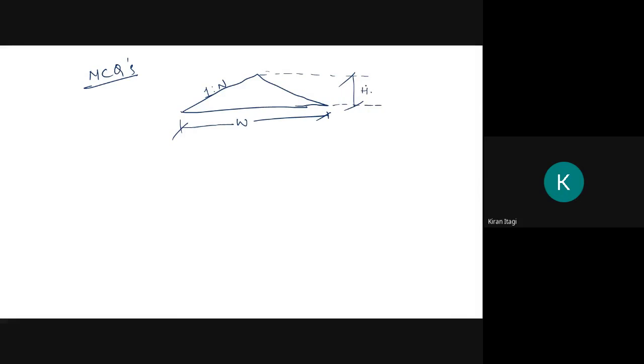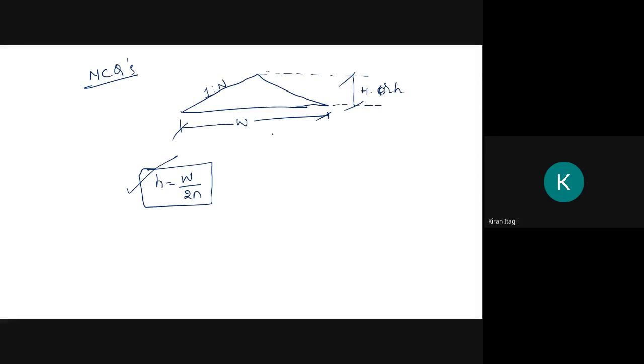The formula to determine the height of the crown is given by h equals w upon 2n. 100% there will be one question in MCQs on this one. Either they will ask to determine the height of the crown, or the width of the road, or the gradient of the road.